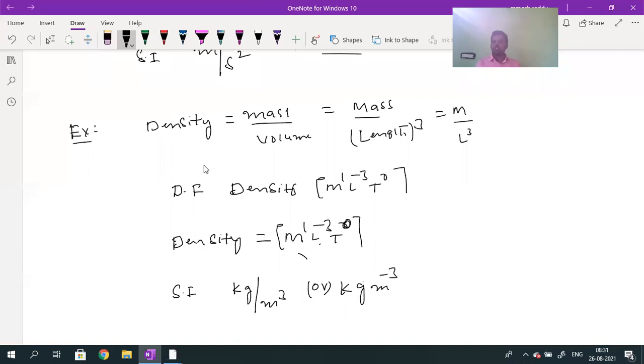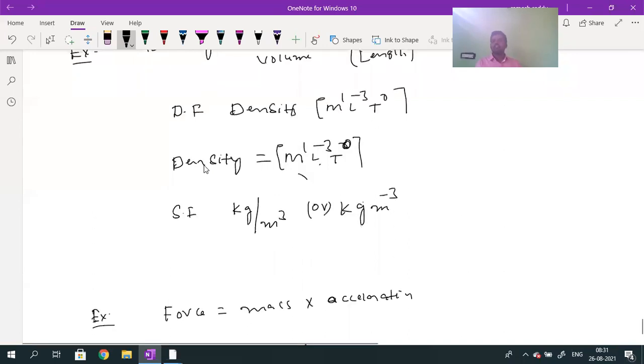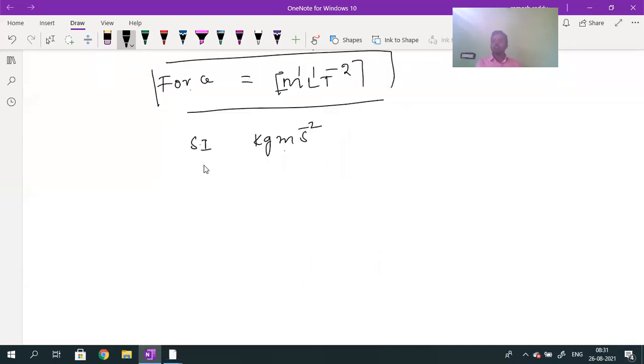Is it okay? So the SI unit term is given by kilogram meter by second square inverse, or you can also write kilogram meter by second square. This is the SI unit of which one? Force. Like this, for any physical quantity, the dimensional formula can be written.